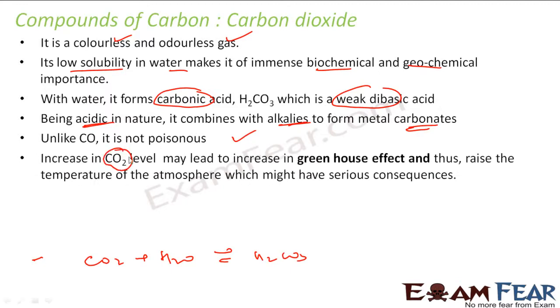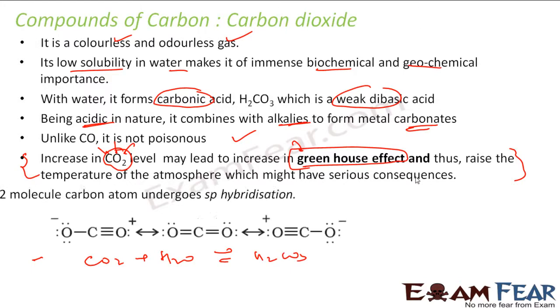And an increase in carbon dioxide level may lead to an increase in the greenhouse effect, which you must be hearing about on the radio, in newspapers or on TV channels, saying that the temperature of the earth is increasing because of the increase in carbon dioxide, because we have a lot of factories and we are cutting down trees. The carbon dioxide level is increasing, and carbon dioxide traps sunlight and increases the heat, right? So the temperature of the whole earth is increasing, and it's a very serious issue, because the glaciers will melt, and when the glaciers melt, all the coastal regions will be in water. So everybody is trying to decrease the concentration of carbon dioxide by planting more trees and taking all the Go Green initiatives, right?